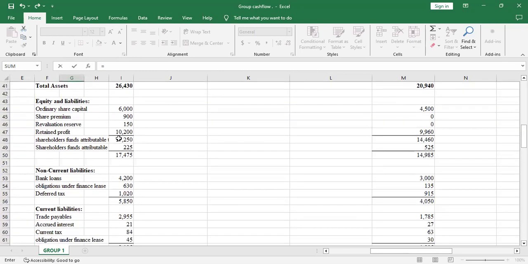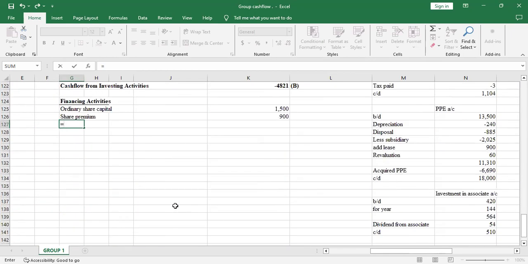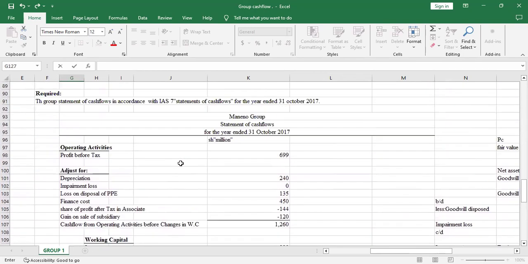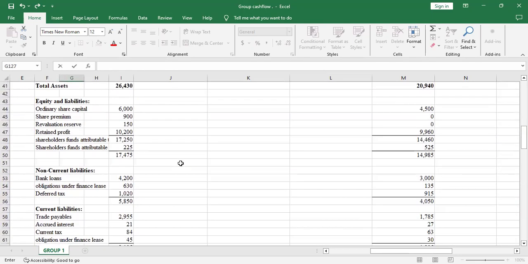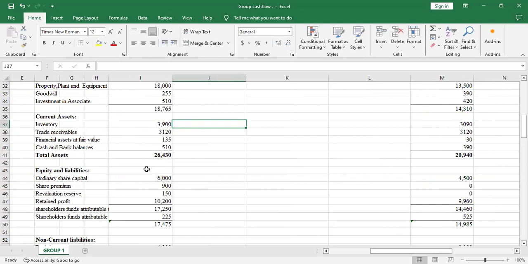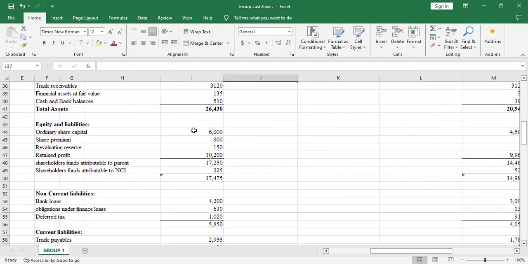Then we go to the retained profit, and under retained profit, allow me to adjust this. Under retained profit, we have shareholders' funds attributable to. Let me remove this first. You can see this question.